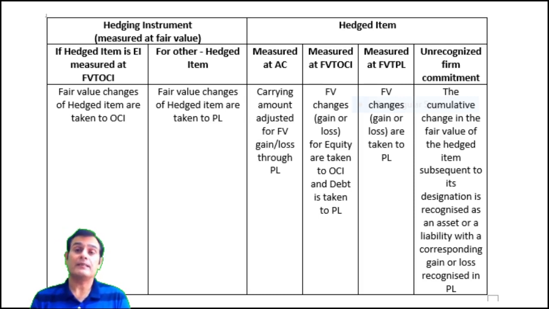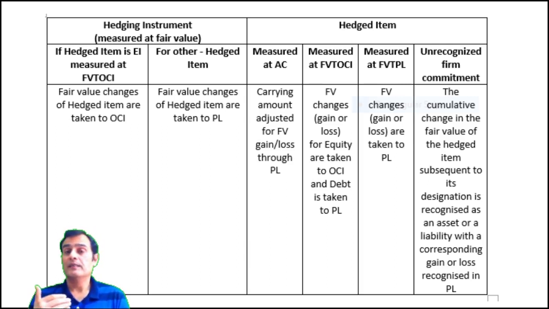And let's say if the hedged item is measured at fair value through OCI, then in this particular case, if it relates to an equity instrument, the fair value changes will go to the OCI, and in terms of debt instruments, it will be taken to the profit and loss. So you will overrule the general principles for a debt instrument measured at OCI, because without hedge accounting, the fair value changes of a debt investment would be taken in OCI, but because of hedge accounting, the fair value changes will be taken in the P&L. So it doesn't overrule the principles in terms of equity instruments, but it certainly overrules the principles laid down for debt investments.